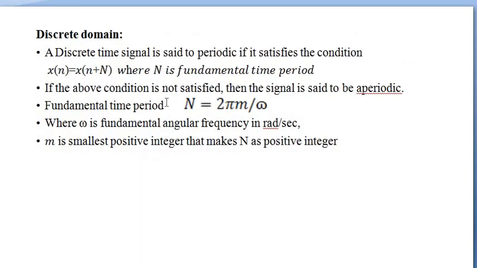Discrete domain. A discrete time signal is said to be periodic if it satisfies the condition x(n) equal to x(n plus N). Here capital N is the fundamental time period. If the above condition is not satisfied, then the signal is said to be aperiodic. The fundamental time period N is equal to 2 pi m by omega. Here omega is the fundamental angular frequency in radians per second. M is the smallest positive integer that makes N a positive integer.